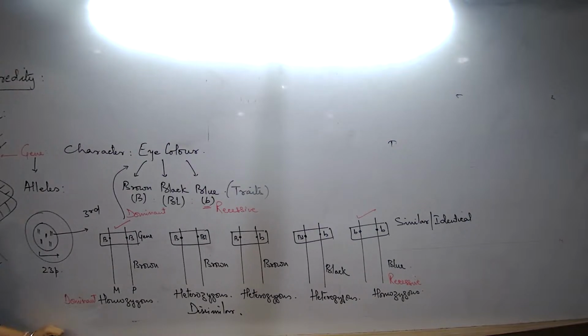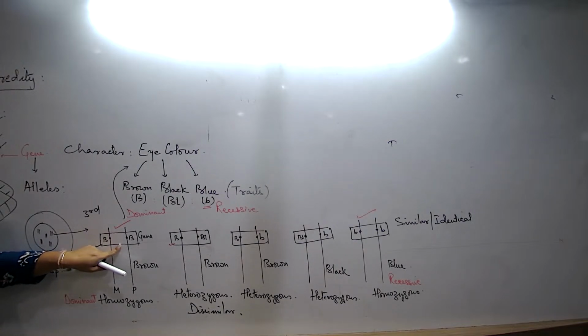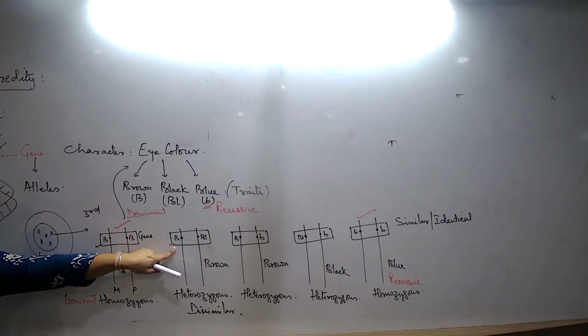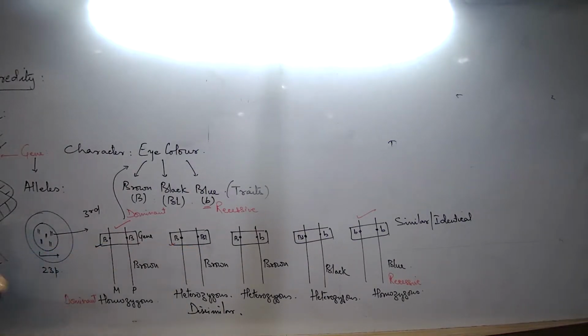Now something more that we are talking about is that after understanding dominant and recessive, homozygous and heterozygous, these are the 2 pairs of terms I am talking about. Next, I say that the brown color of the eye, can we see in an individual? Yes, we can. But whether the person is brown with this type of a genotype or this type of an allele combination, can we understand? By looking at the person, can we understand whether the person has this type of allele combination or this type? No, we cannot.